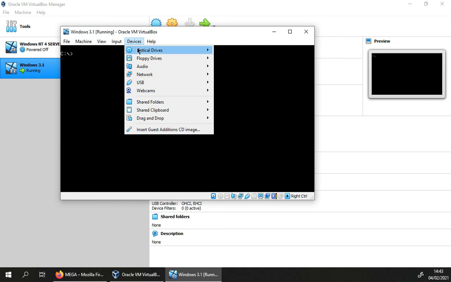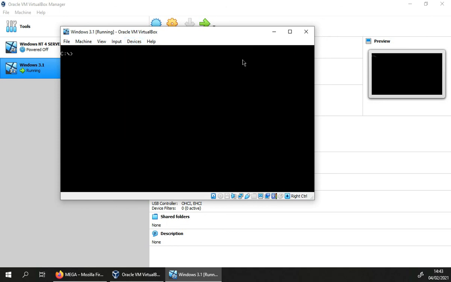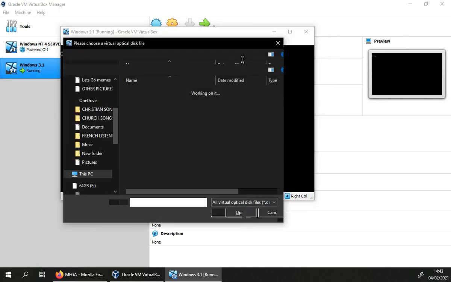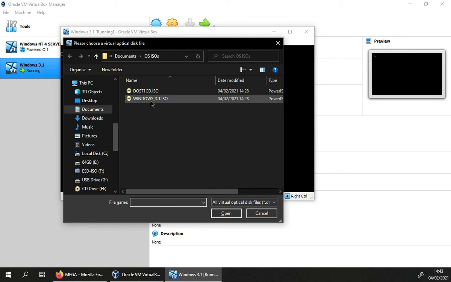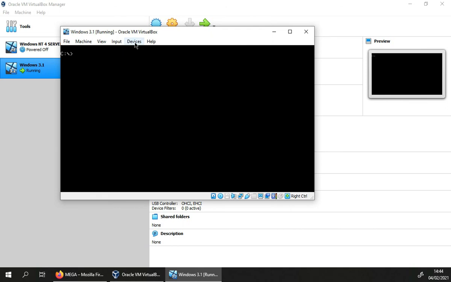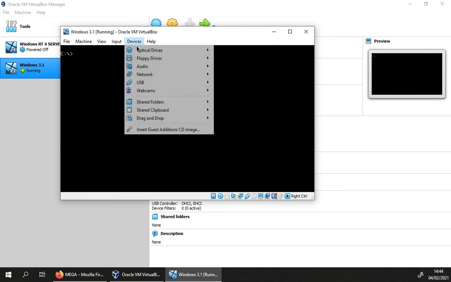So now what we're going to do is go to optical drives, choose a disk file, and insert our Windows 3.1 ISO. And by the way, if you want to try these out, I'll link these two ISOs in the description, so it's less stress for you to search for them. I'll just provide the basic needs, and you can take care of the rest later. So, Windows 3.1 ISO, there we go, it's been inserted.